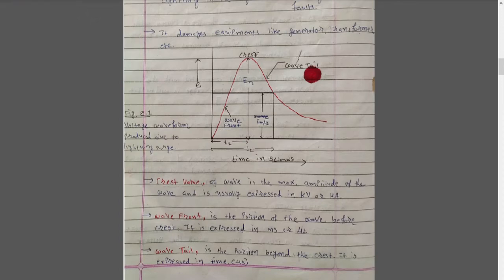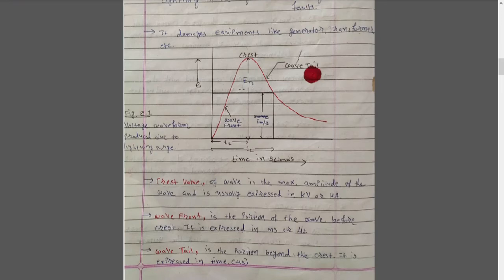Now what is the wavefront? The wavefront is the portion of the wave before the crest actually occurs, and generally it is expressed in milliseconds or microseconds. The time taken by the voltage waveform to reach the crest value is known as the wavefront. What is the wavetail? The wavetail is the portion beyond the crest, also generally expressed in microseconds. It is the time from the peak value to the rest of the wave, which is known as the wavetail.